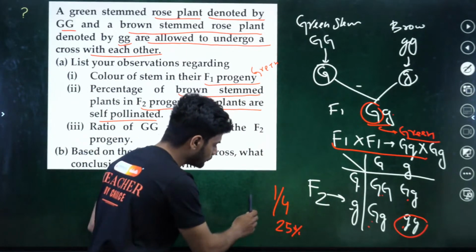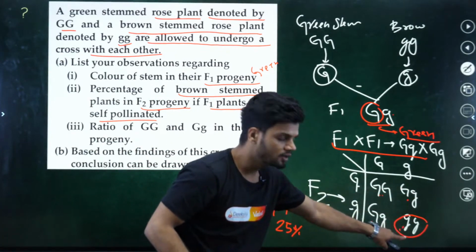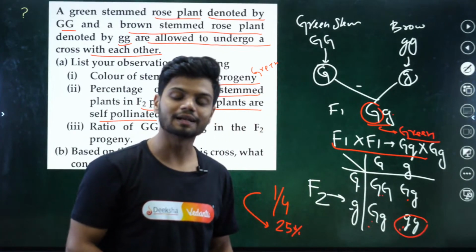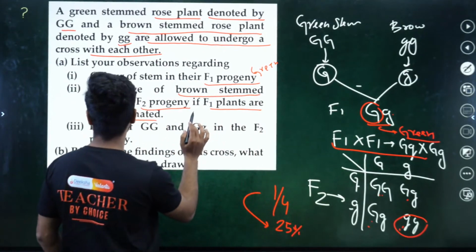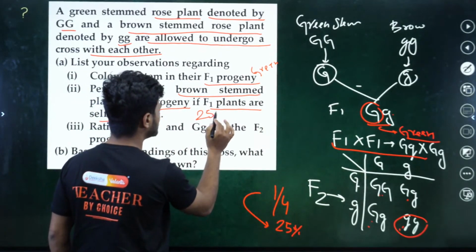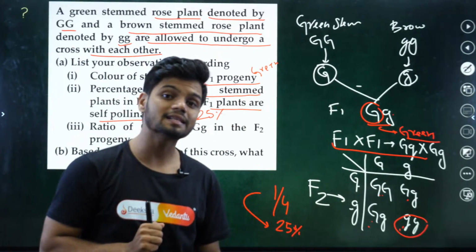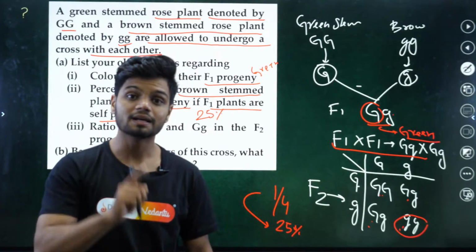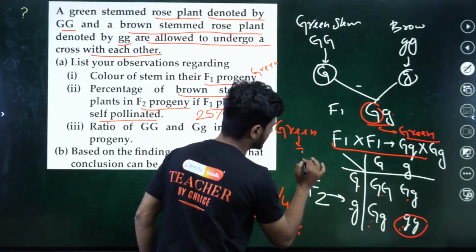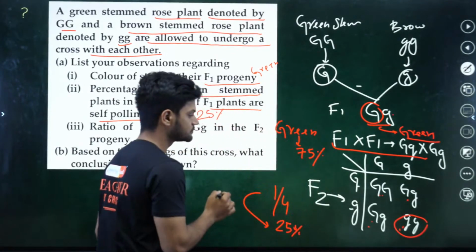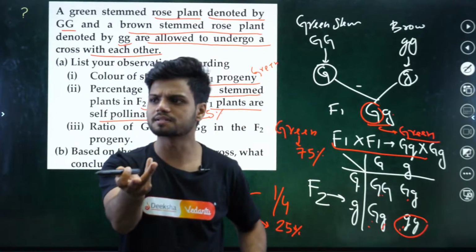Now here 1/4 is nothing but 1 out of 4. 1 out of 4 is brown stem. Can I also tell it as 25%? Yes. So your brown stem will be 25%. Now if I ask you what will be the percentage of green stem? The percentage of green stem will be 75%. Clear? So 75% green, and 75 plus 25 is 100% in total.